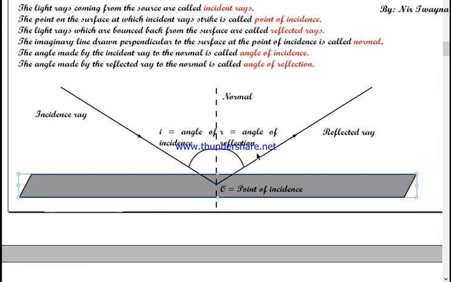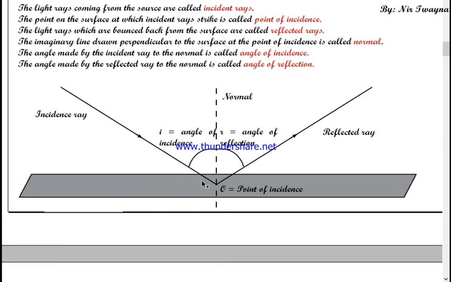So this light ray is called the reflected ray. The light ray which is coming from the source is known as the incident ray, and the light ray which is formed after reflection is known as the reflected ray.